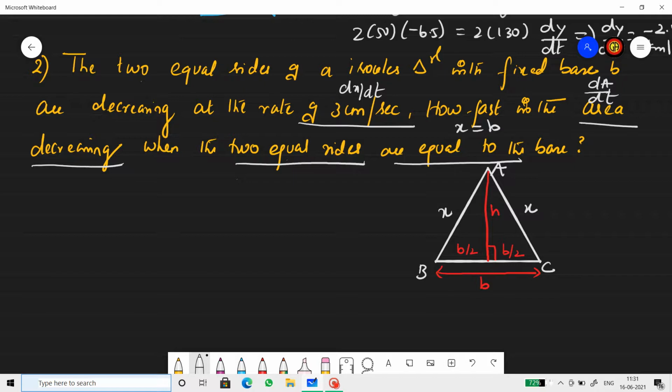The base remains the same, but at one point in time the triangle is like this, at the next point in time it becomes like this, and then in the next it becomes like this. So the size of the triangle decreases, but the base length remains the same. So what is the rate of change of area when the two equal sides become equal to the base?